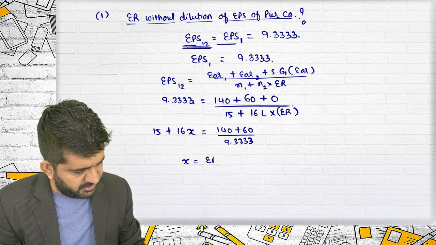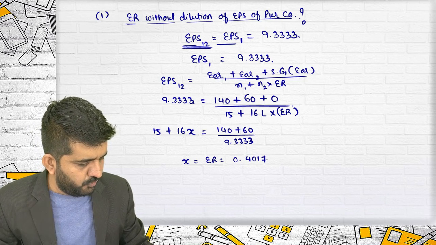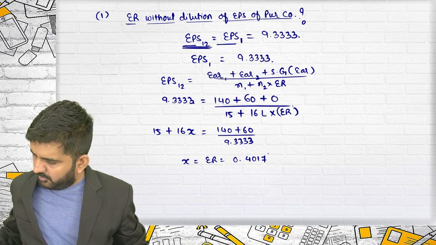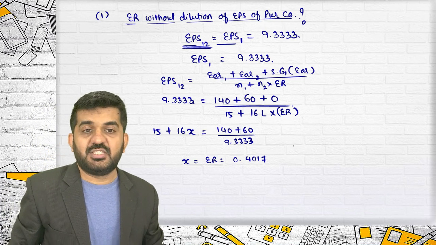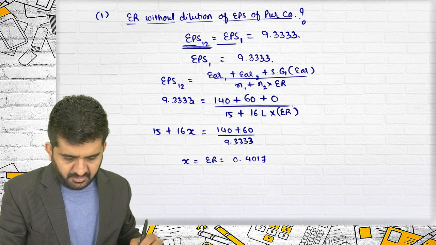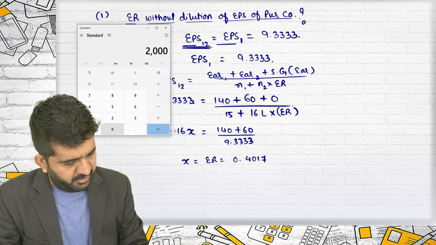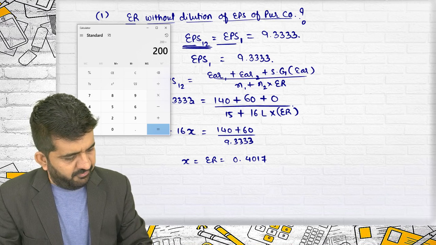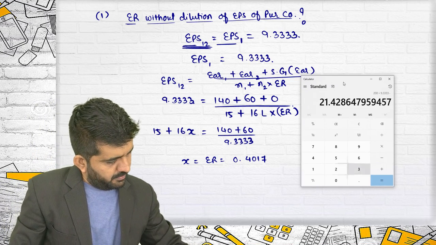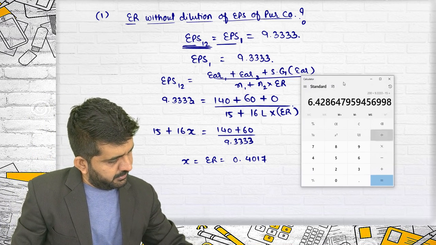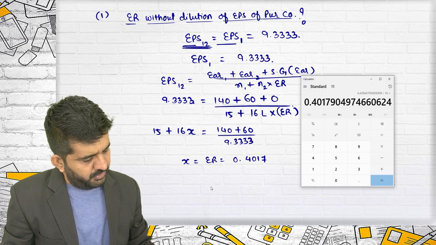X, which is the exchange ratio, is 0.4017. I found it. 4019 or 4017. Let me do it again, whether I am correct or not. It is 200 divided by 9.3333 minus 15 divided by 16. It is 0.4017.